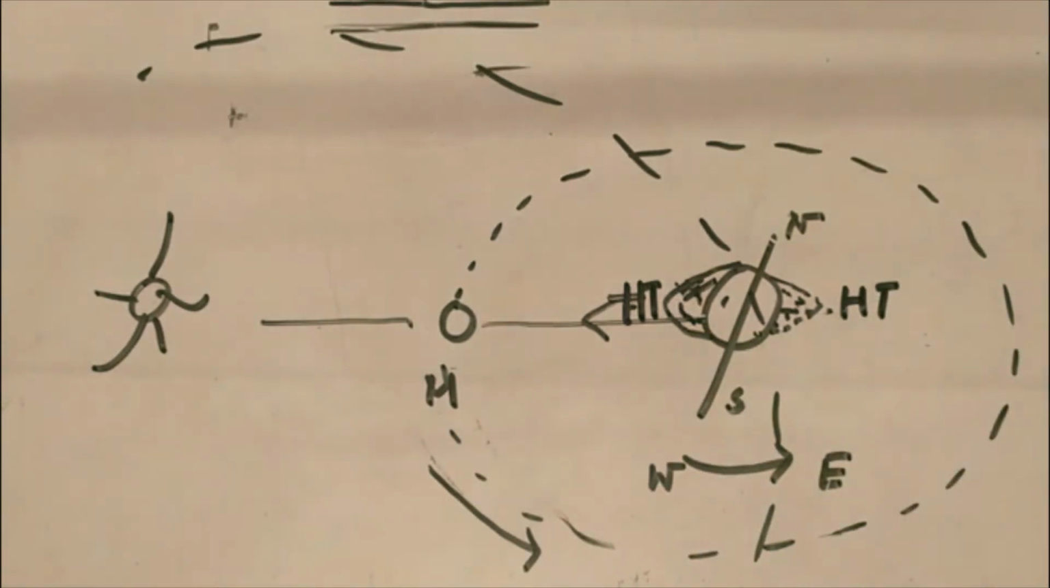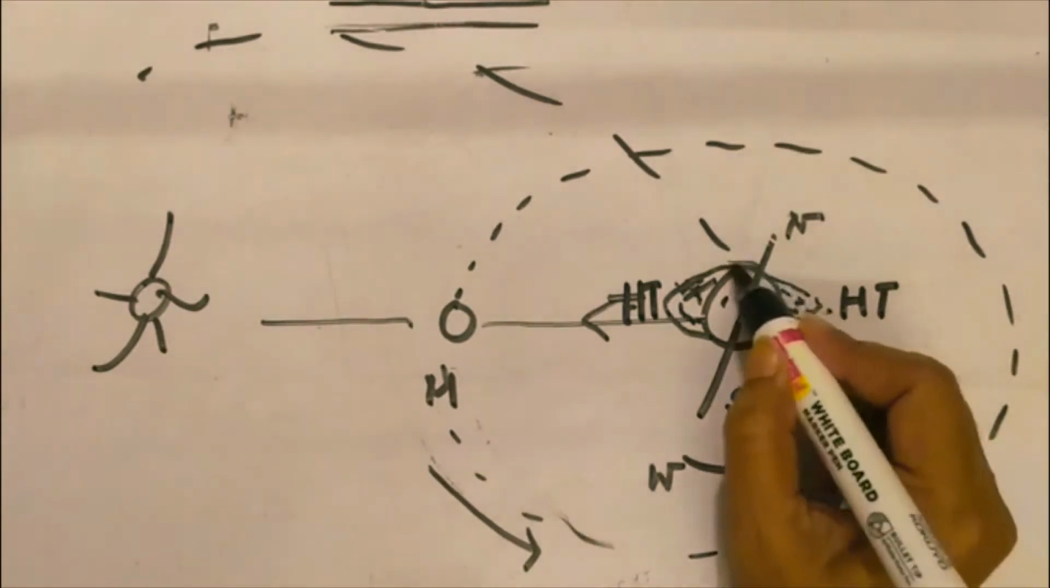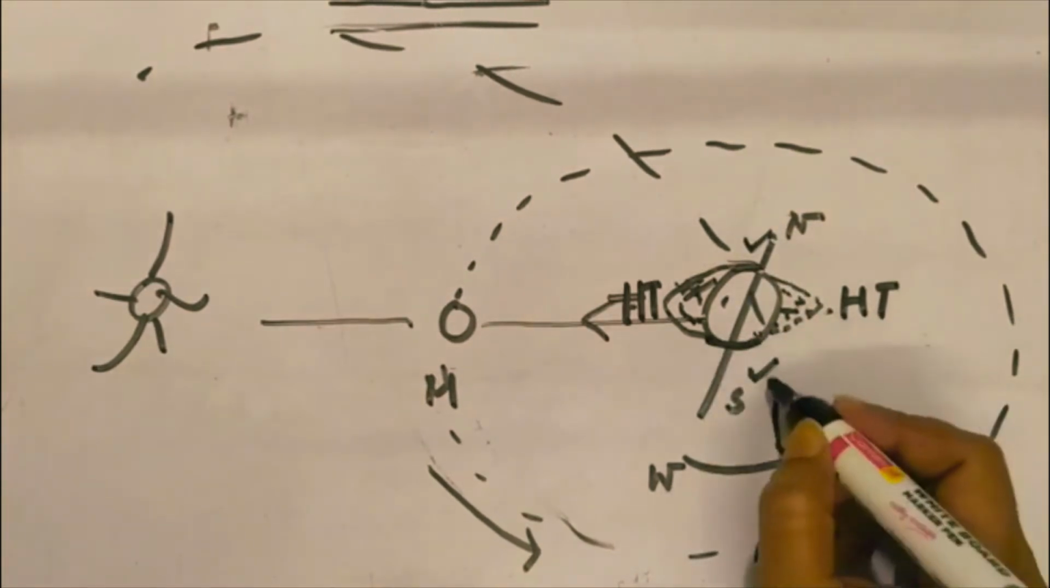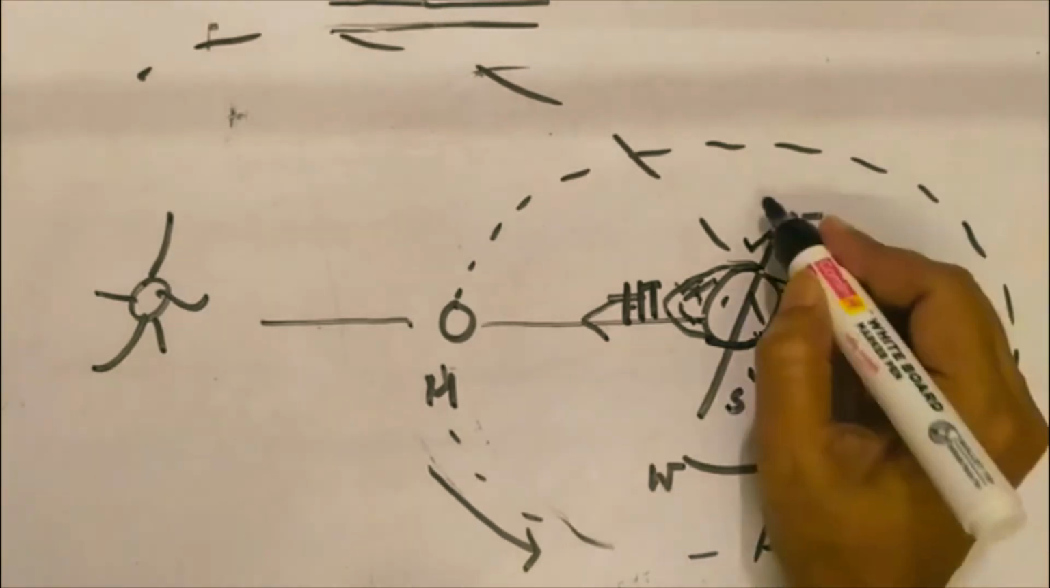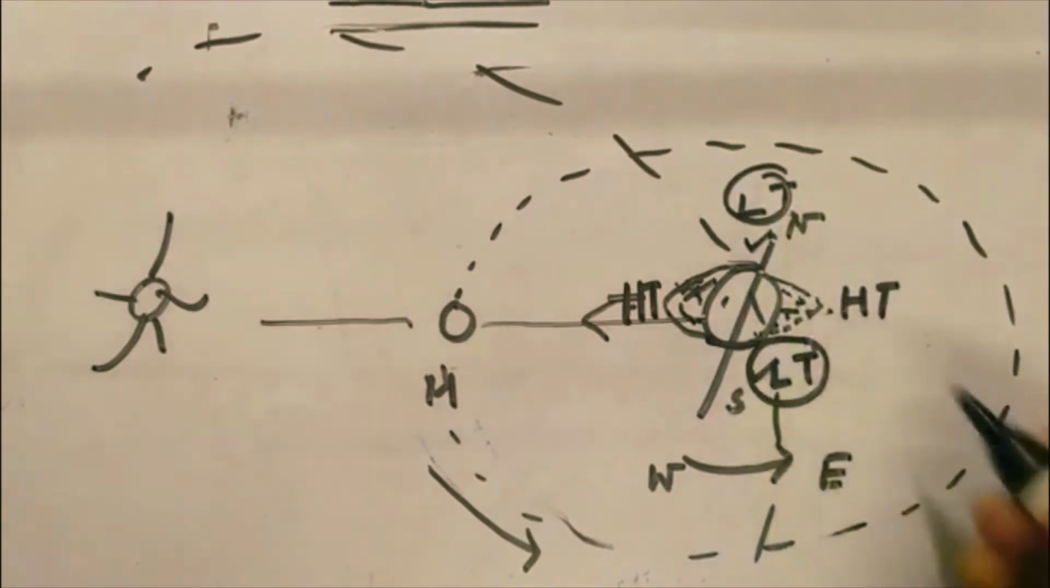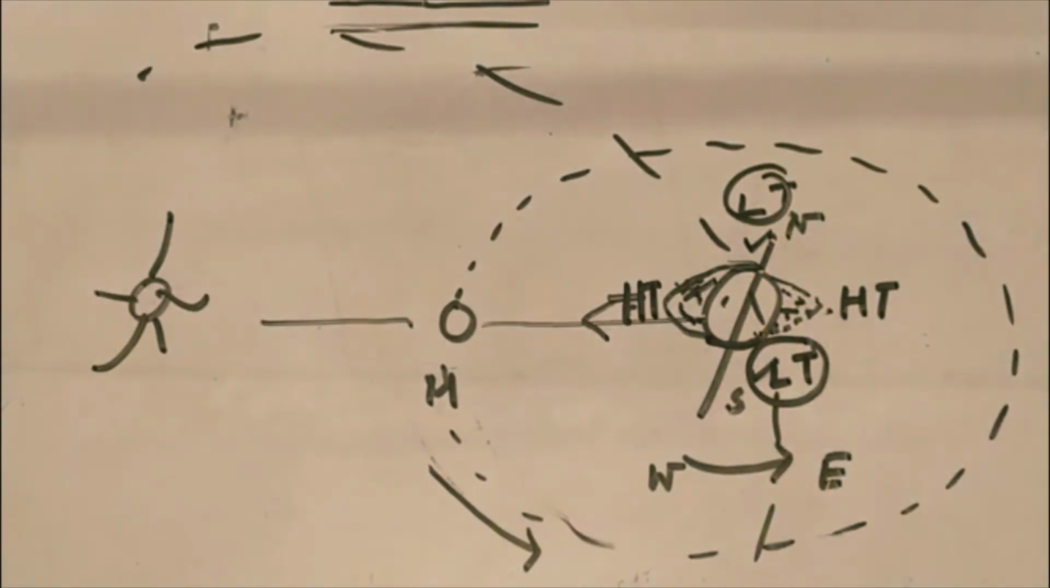Simultaneously, in those other places, the water falls down. This is the low tide zone, and this is also the low tide zone. This is the basic principle of tides.